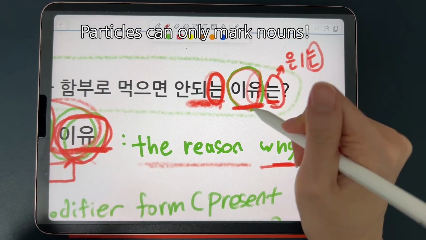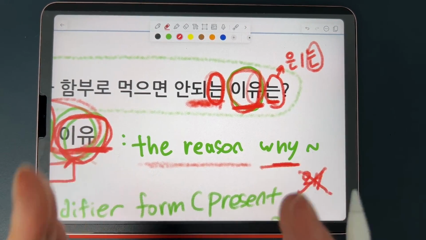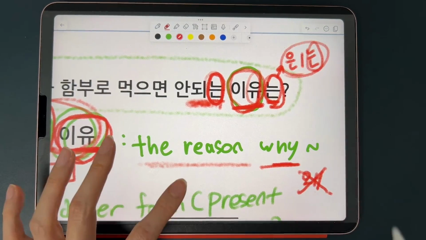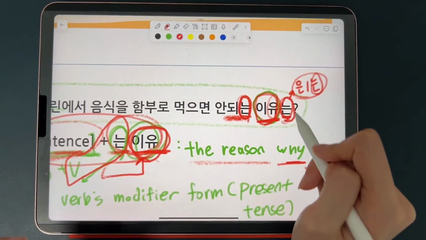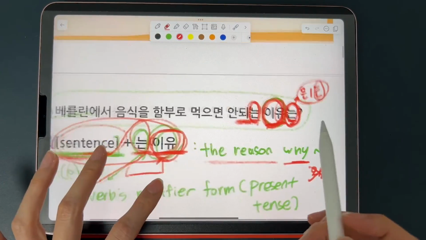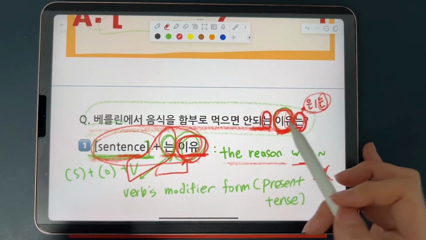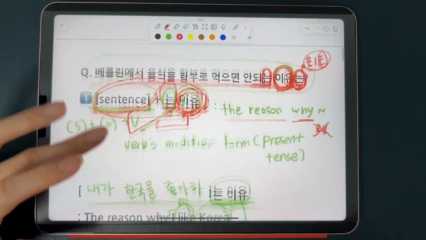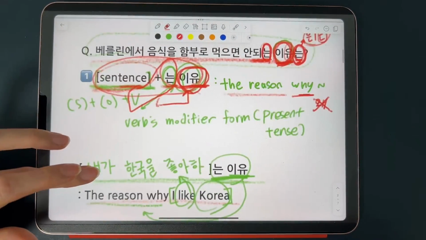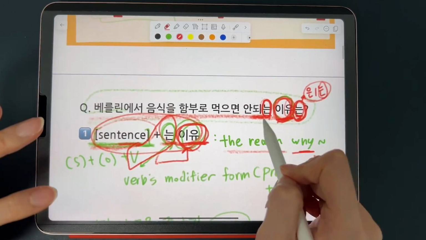You mark the noun that is the main topic of the sentence with 는. That's what topic marking particle does, right? So this 는 indicates 이유 is the main topic of this entire sentence. So these two are different, guys. Moving on. So we just learned 는 이유, the reason why.